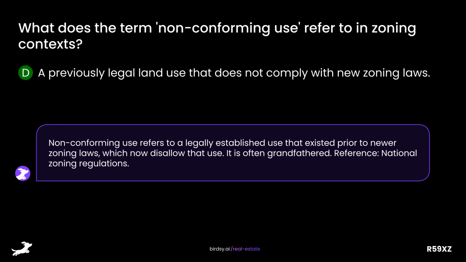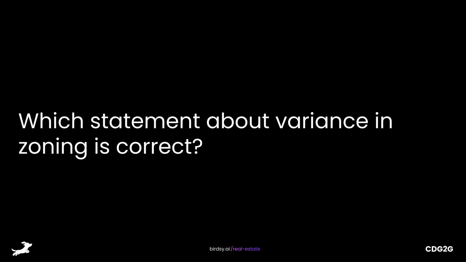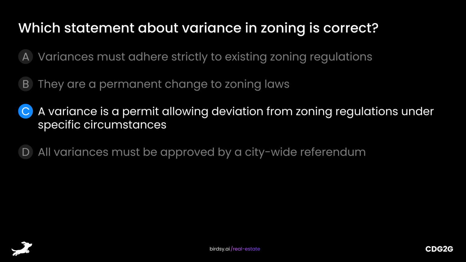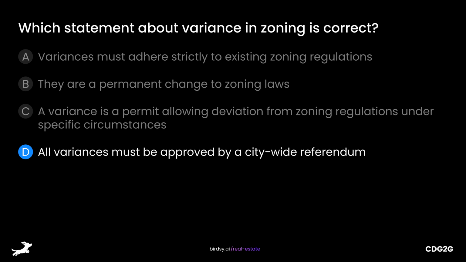Non-conforming use refers to a legally established use that existed prior to newer zoning laws, which now disallow that use. It is often grandfathered. Reference: National Zoning Regulations. Which statement about variance in zoning is correct? Is it A. Variances must adhere strictly to existing zoning regulations, B. They are a permanent change to zoning laws, C. A variance is a permit allowing deviation from zoning regulations under specific circumstances, or D. All variances must be approved by a citywide referendum?